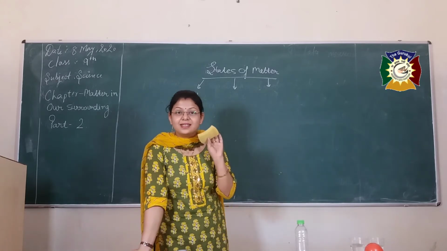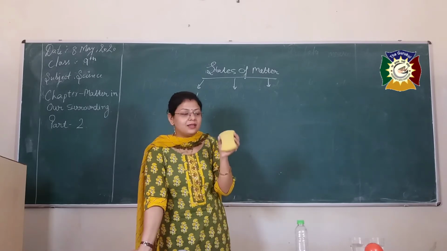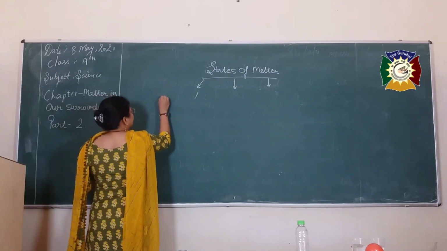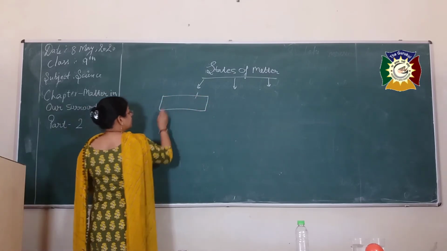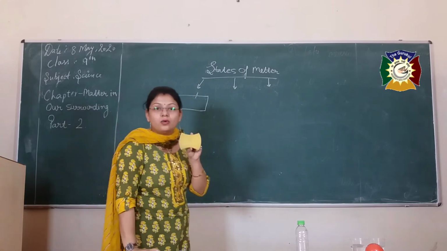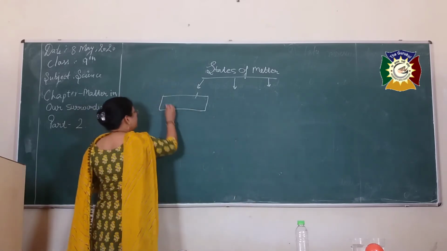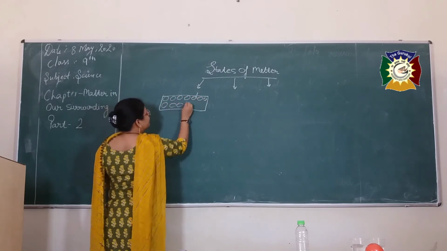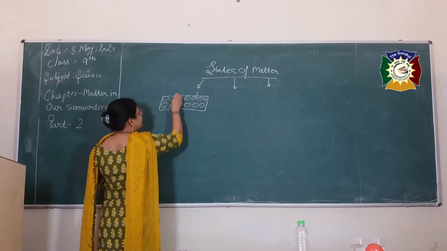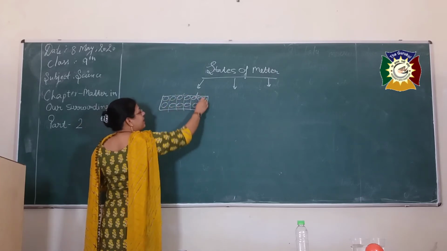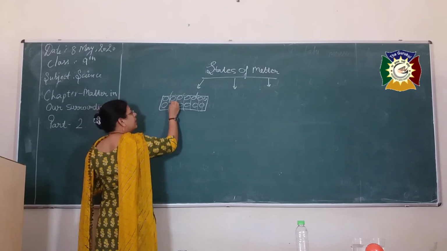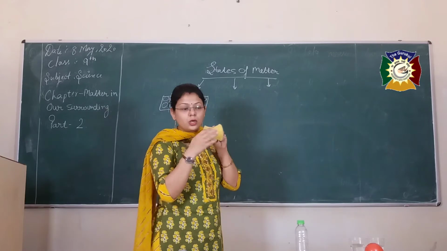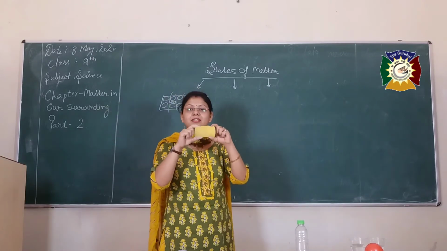But again, it is science. Interesting thing: it is considered a solid. Why is it considered a solid? Because, as you can see the structure, you need not look at its outer boundaries. Look very closely. You can see some space between the molecules, because everything has empty space, and these empty spaces are trapped by what? Air. When I compress it, the air molecules are expelled from this solid. That's why the shape changes.